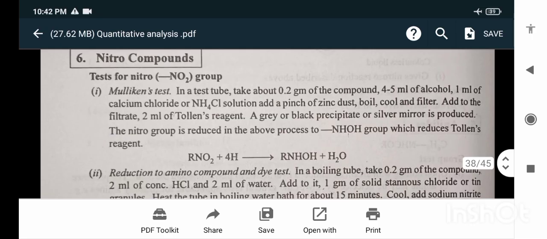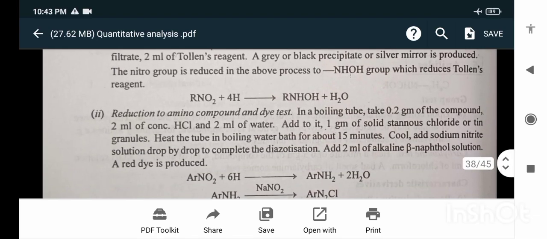Mulliken test. In a test tube, take about 0.2 gram of the compound, 4 to 5 ml of alcohol, 1 ml of calcium chloride or NH4Cl solution and add a pinch of zinc dust. Cool and filter. Add to the filtrate 2 ml of Tollens reagent. A grey or black precipitate or silver mirror is produced. The nitro group is reduced in the process to an NHOH group, which reduces the Tollens reagent, and is further reduced to the amino compound.